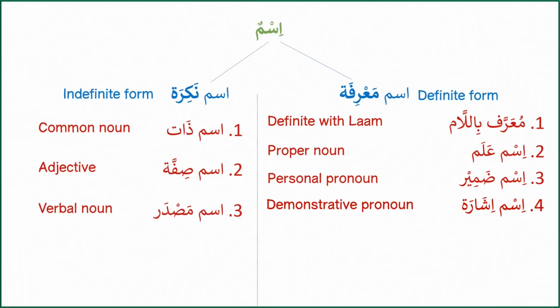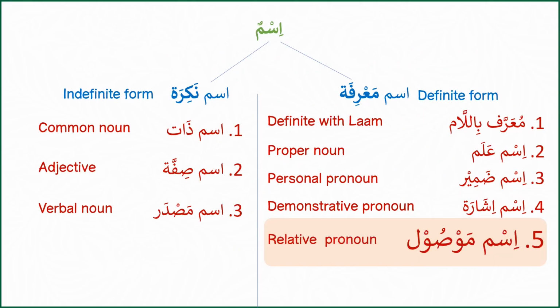The next type of Ism Ma'rifah is Ism Mawsool. These are relative pronouns. Words like which, that, and whose in English. The 2 main examples of Asma al-Mawsoola are allazi, used for masculine nouns, and allati, used for feminine nouns. Normally they are followed by a verb. At this stage, the only important thing to remember about the Arabic relative pronouns is that they are a type of Ism Ma'rifah. Everything else about them we will discuss at the proper time.